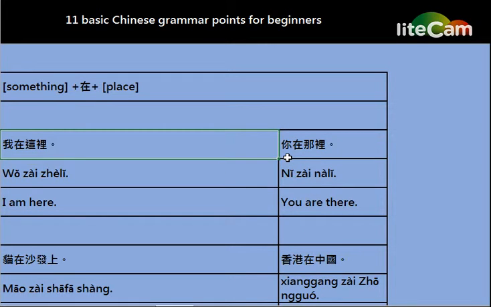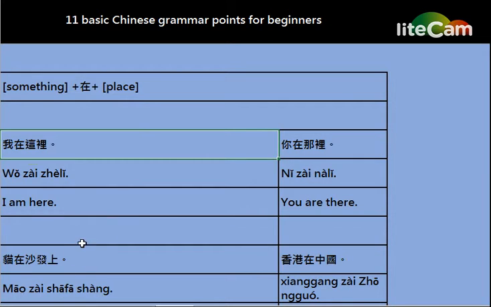And second example, 你在那里. 你 means you, it is something or somebody. 在 means are. 那里 means there, it is a place.